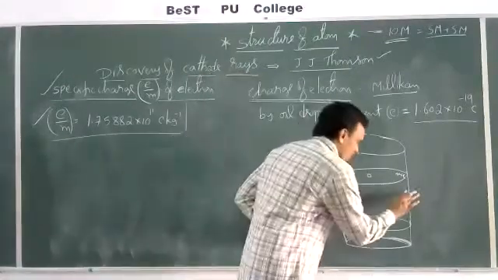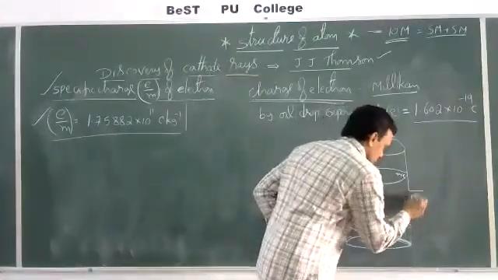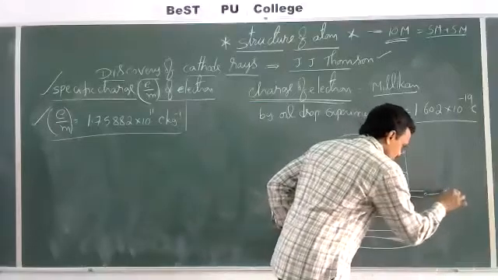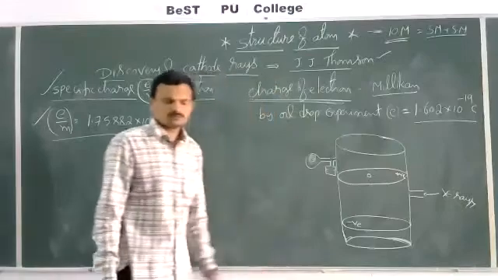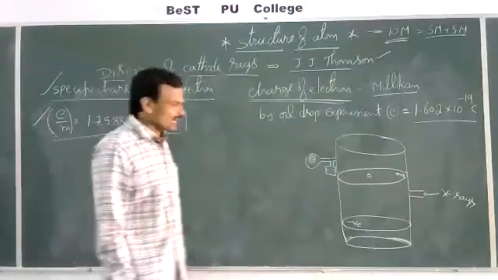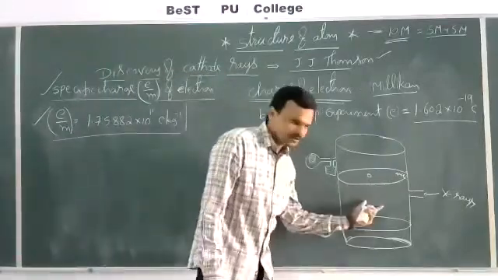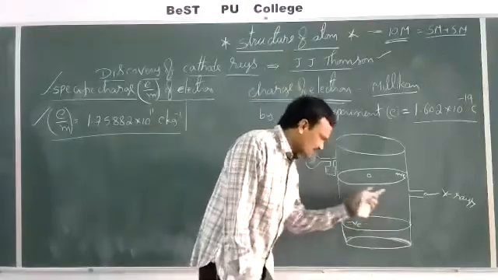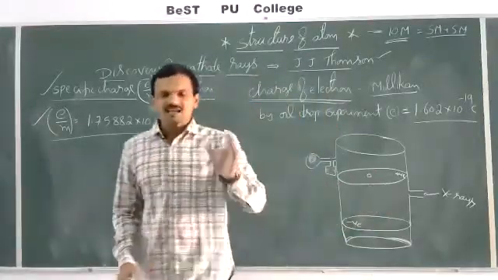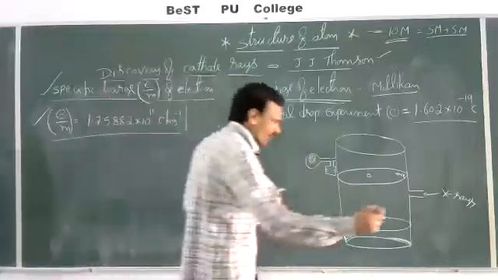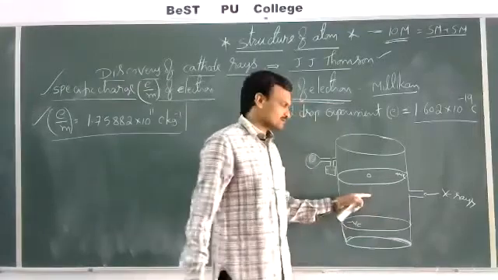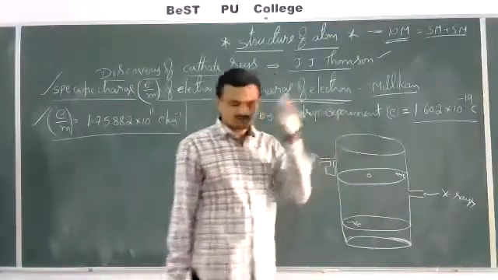Then by using an X-ray source, X-rays are allowed to pass into this chamber. So when X-rays are allowed to pass into this chamber, whatever gas is present inside this chamber gets ionized. And when these ions collide with these oil droplets, they get charged.